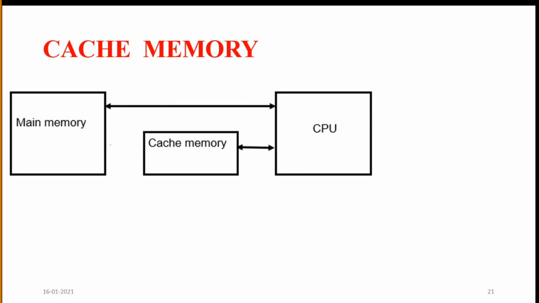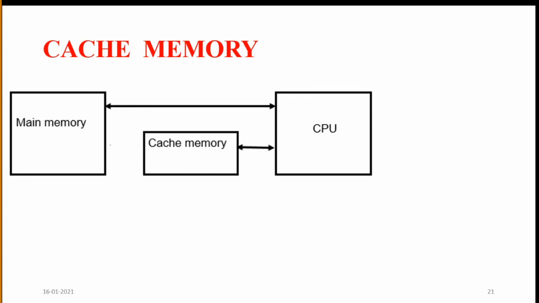Whenever the CPU needs to execute an instruction or word, first it checks whether that word is present in cache memory or not.